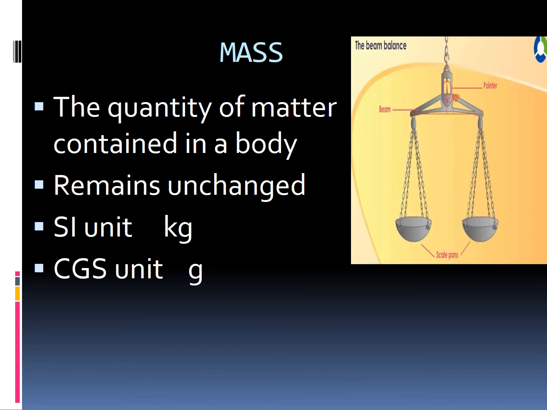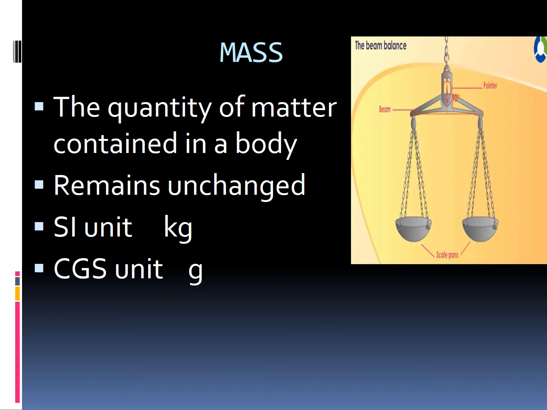I will recall what we have learned from the first class. Okay, we are going to recall it. At first we have learned mass, in lesson 1 measurement. What do you mean by mass? The quantity of matter contained in a body. That is called mass.